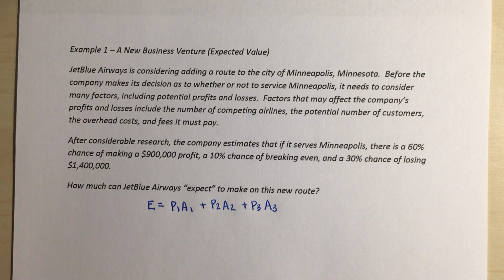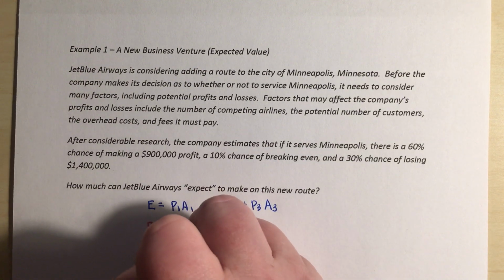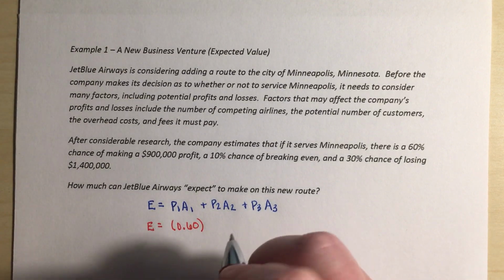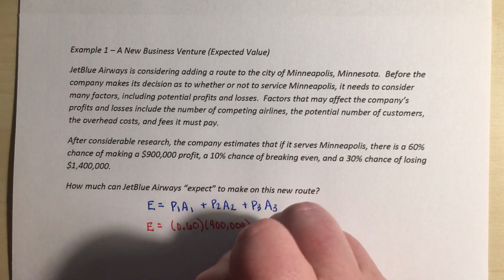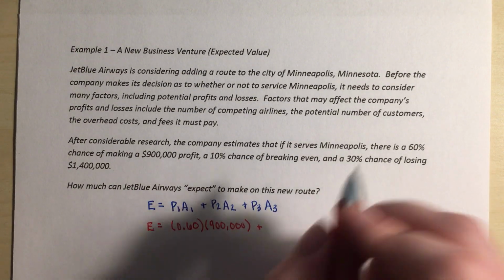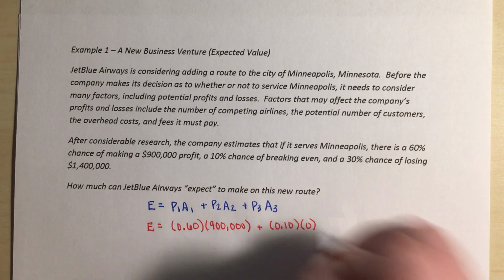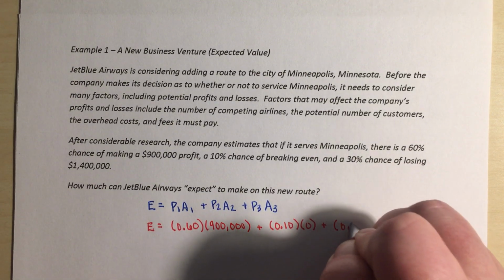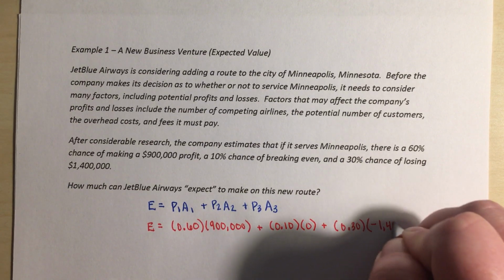All right, so our expectation: a 60% chance, 0.60, you can drop the extra zeros if you want to, times 900,000, plus 10% chance of breaking even, 0.10 times 0, since money is neither lost nor won, plus 0.30 times negative 1,400,000.